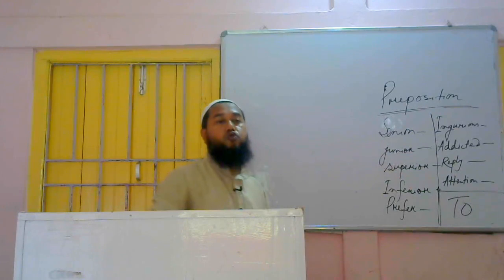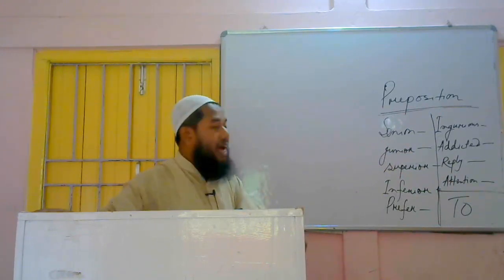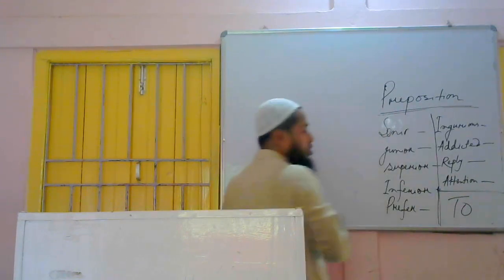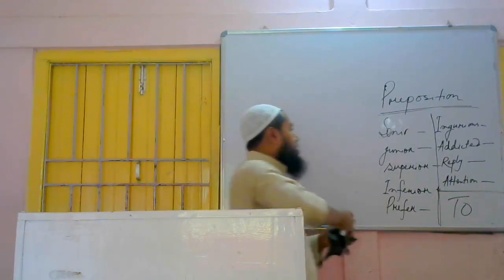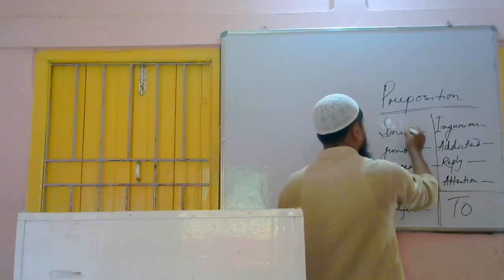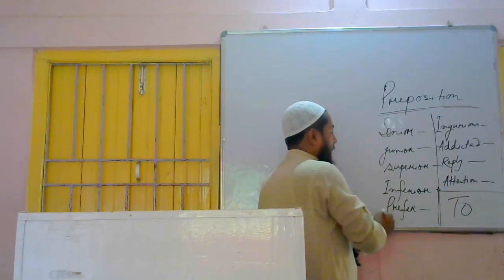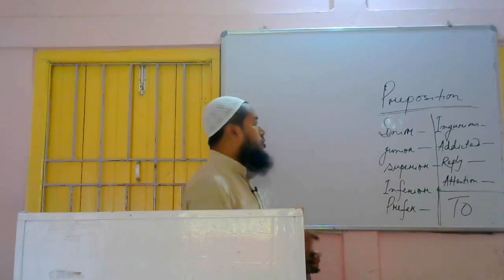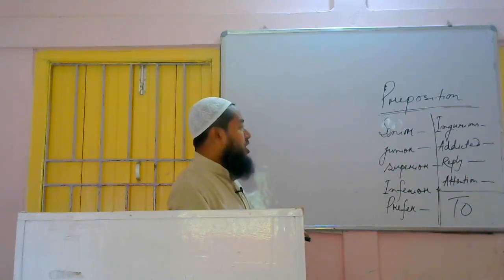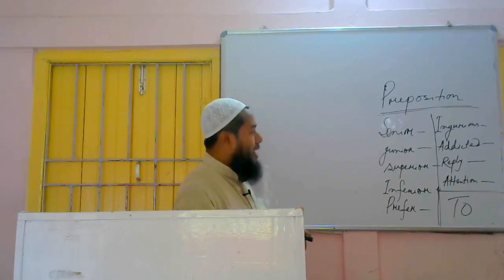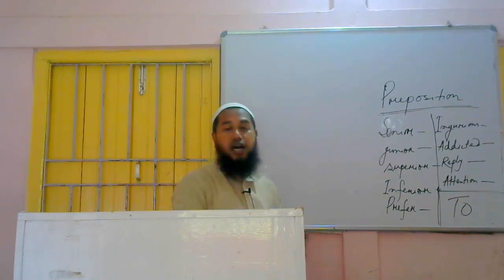So we have to use to with all those: senior, junior, superior, inferior, prefer, preferable, injurious, addicted, reply, attention. We have to use what? To with all of them. Let me tell you the examples once more. He is senior to me, or I am senior to him. He is junior to me. He is superior to me, he is inferior to me. I prefer tea to coffee, or tea is preferable to coffee. Cigarette smoking is injurious to health. He is addicted to gambling. Please reply to my letter. Pay attention to what your teacher says.